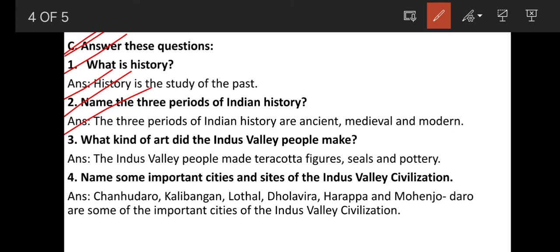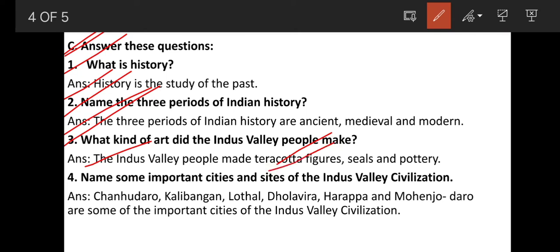history. 3. What kind of art did the Indus Valley people make? So the Indus Valley people made terracotta figures, seals and pottery. It means that there were many craftsmen who were skilled during the Indus Valley civilization.